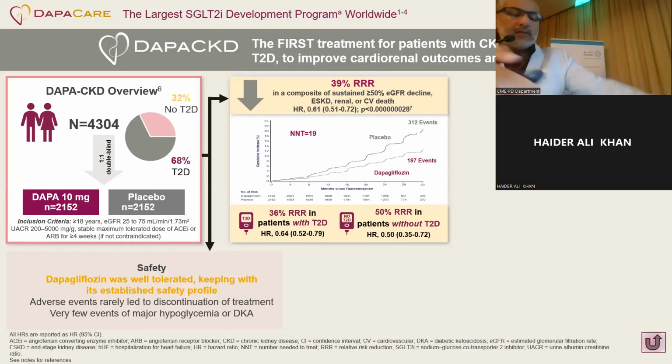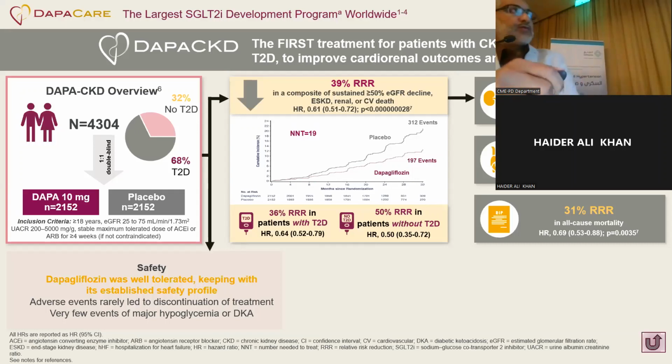If we go more to the sub-analysis, the renal risk reduction among patients with type 2 diabetes and non-diabetic patients also was a 44% reduction in renal endpoints.